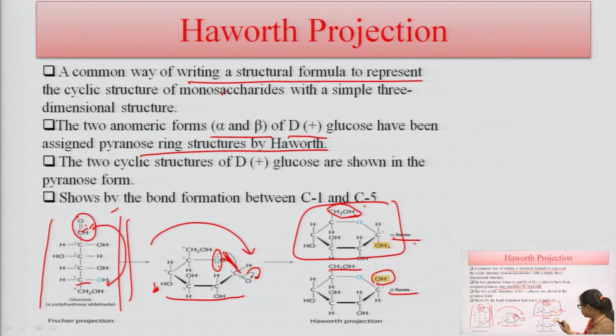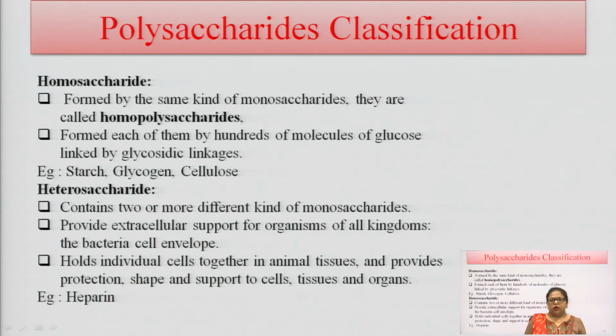And when the OH groups are present in the same plane above the plane, this is known as beta form. So, the Haworth projection has two different glucose cyclic structures. The first one is alpha glucose and the second one is beta glucose here. So, this is by concluding the structural formula of this monosaccharide here.